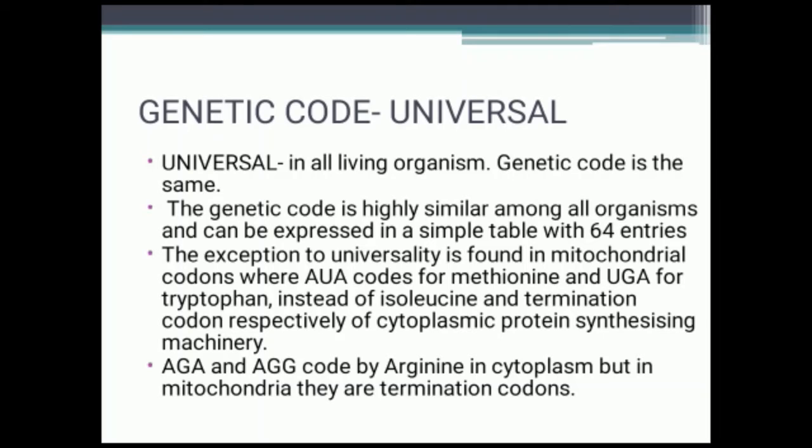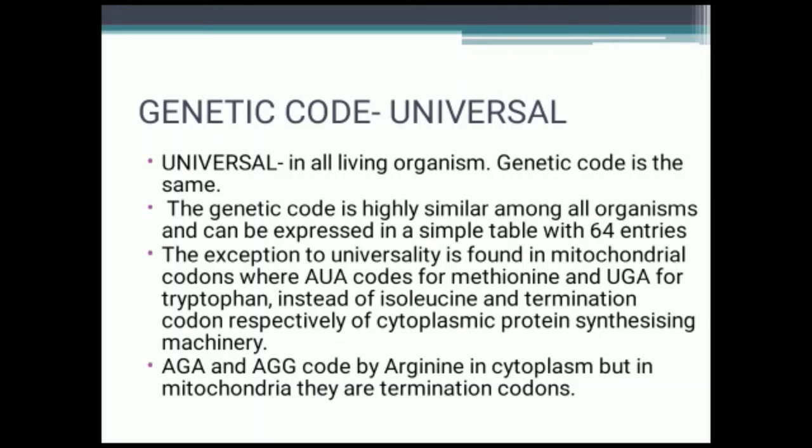The exception to universality is found in mitochondrial codons, where AUA codes for methionine and UGA for tryptophan, instead of isoleucine and the termination codon respectively of the cytoplasmic protein synthesizing machinery.